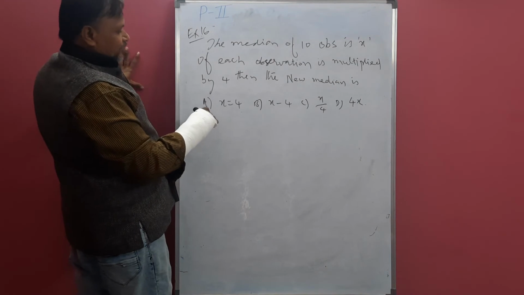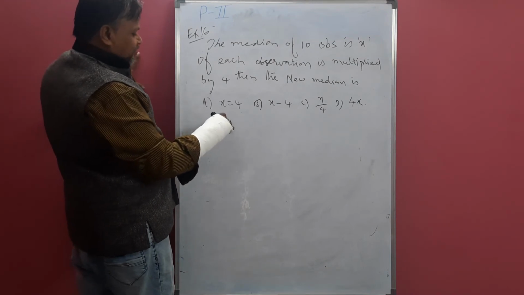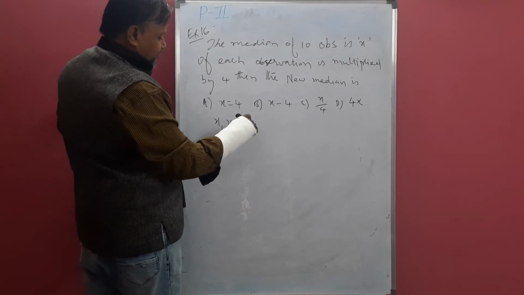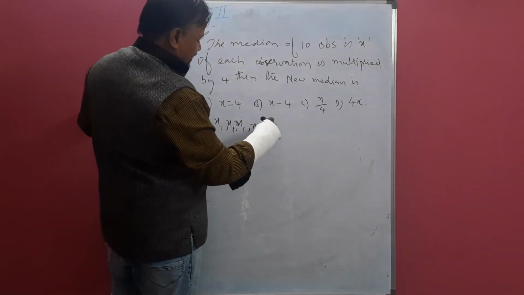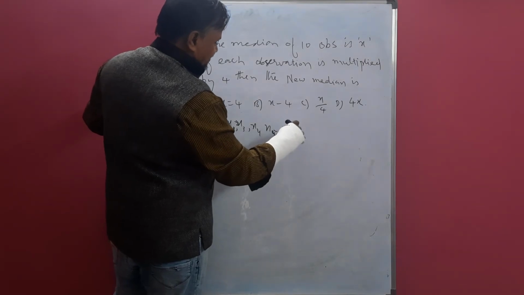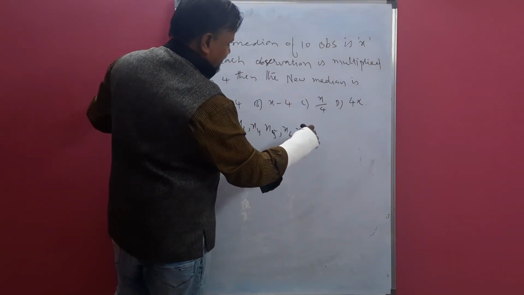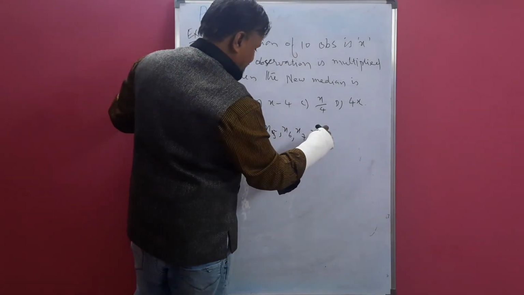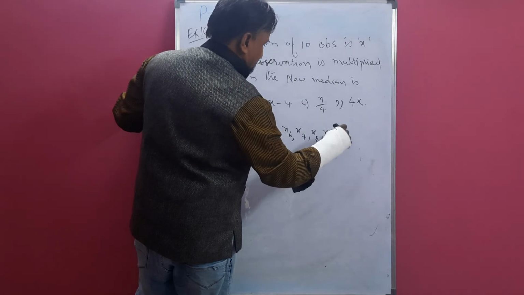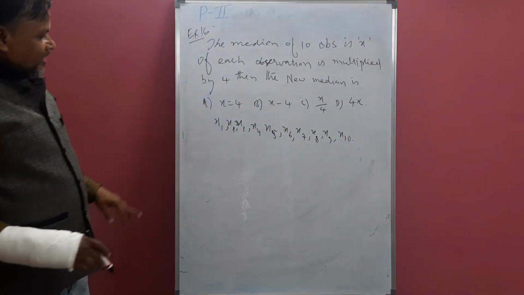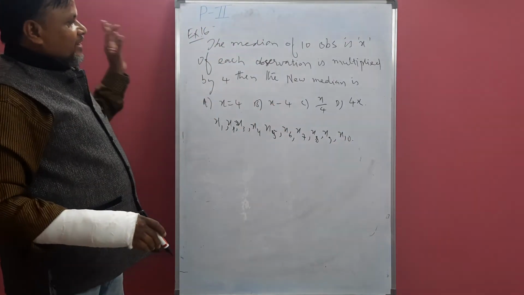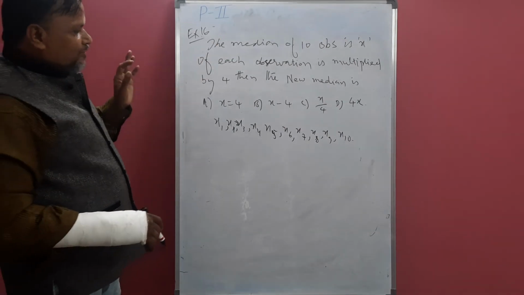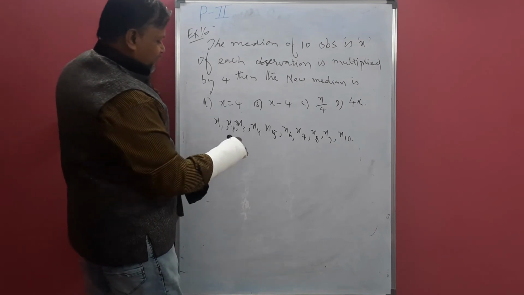Take 10 observations, x1, x2, x3, x4, x5, x6, x7, x8, x9, x10. Suppose these are the 10 observations. The median, you will get one value. That value is called x.